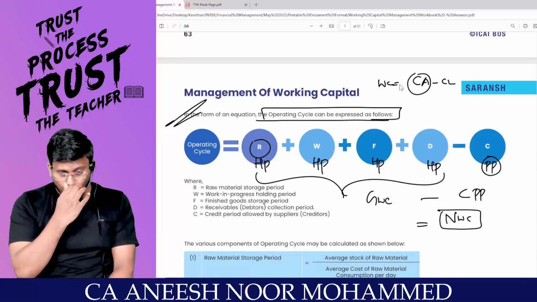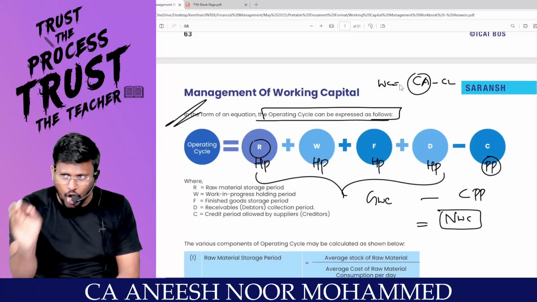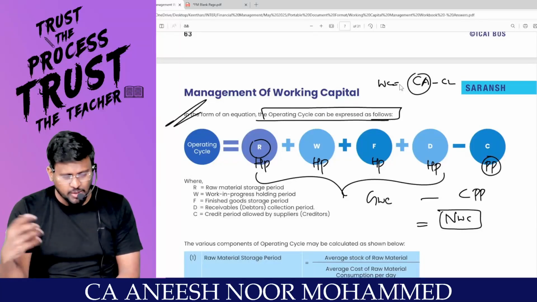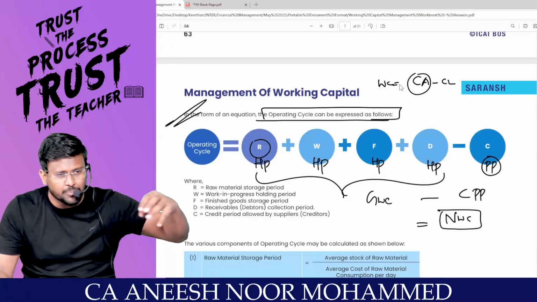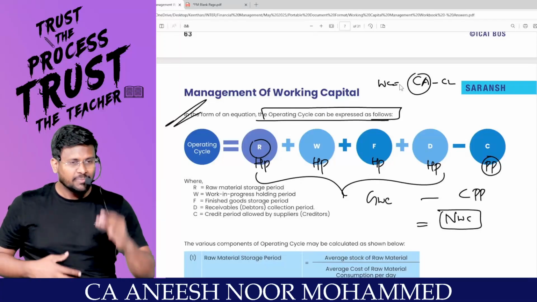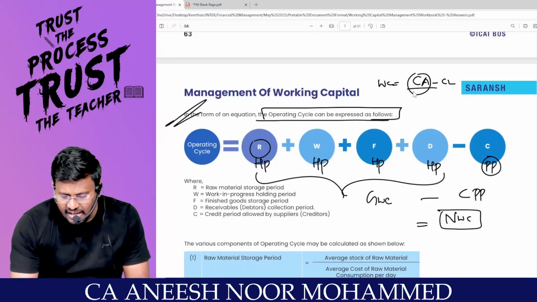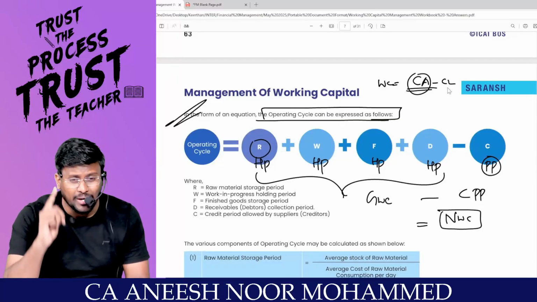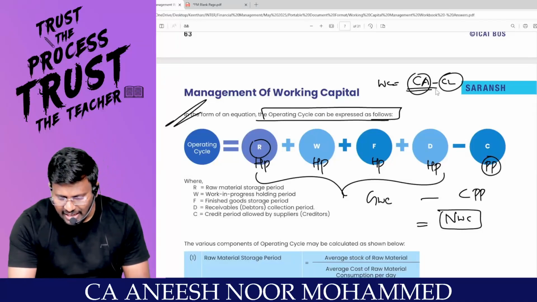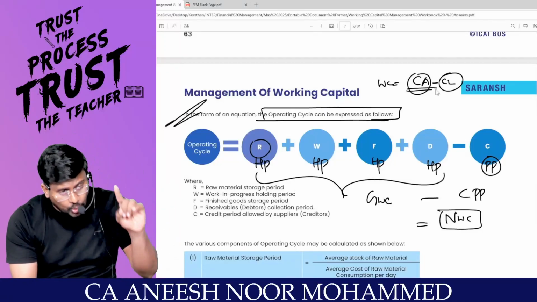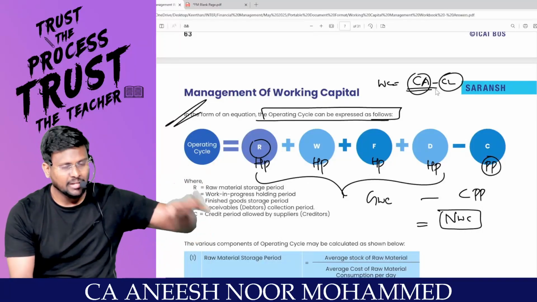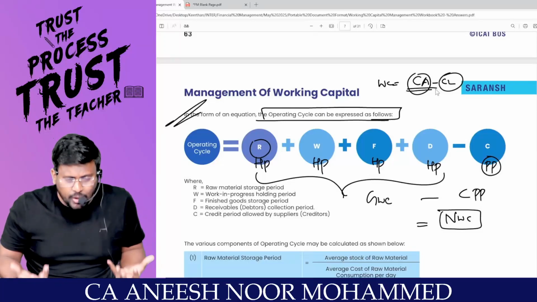Right? So actually, out of the gross working capital to be invested by the investor, that is the businessman, some part of the investment has been invested by outsiders. So that money need not be invested by myself. That is why current asset minus current liability. Current asset means total working capital required. That is why it is called gross working capital. Minus current liability means out of the total working capital required, how much money has been invested by the outsider. That means as a businessman, I have to invest only the net working capital.